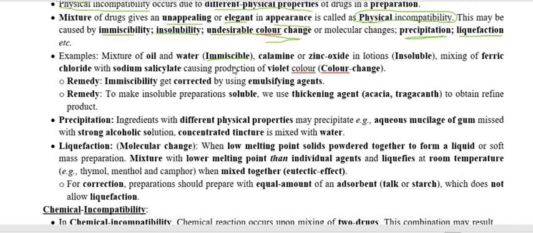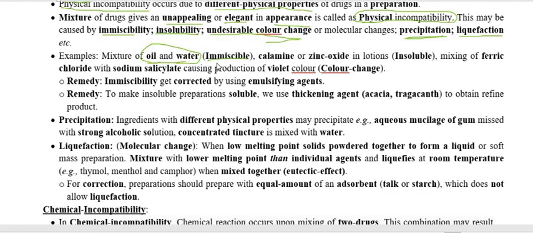Immiscibility. The name is clearly indicating that this physical incompatibility occurs when two compounds, substances, or drugs are immiscible, and the best example is when we mix water and oil together.